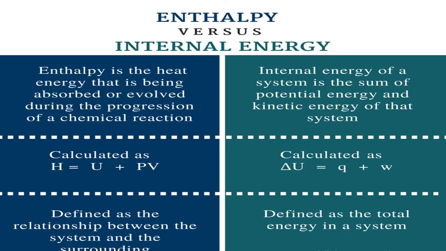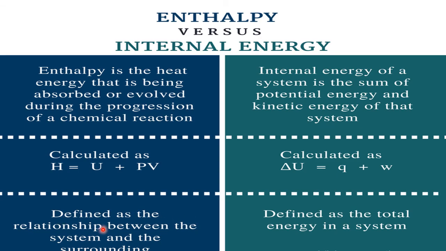Now enthalpy and internal energy, a comparative statement. Enthalpy is the heat energy that is being absorbed or evolved during the progression of a chemical reaction. Internal energy is the sum of the total energy. Atoms and molecules are there in every system, no? They will be vibrating, they will be moving. So total energy existing with the system is called internal energy. Formula: H equal to U plus PV, whereas delta U equal to Q plus W, whether heat is applied or work is done, according to the first law of thermodynamics. That is the formula for internal energy.